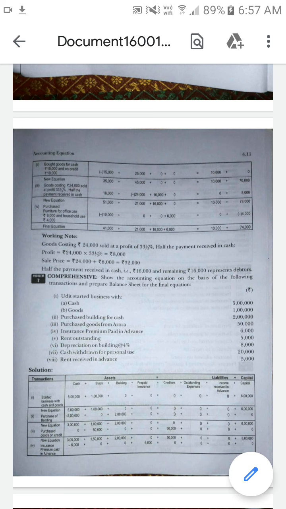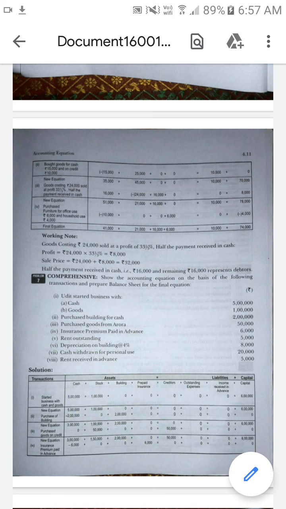Income received in advance is a liability. Outstanding expenses and income received in advance come under the heading liabilities. So we have to allot a separate column in the liabilities, that is income received in advance.